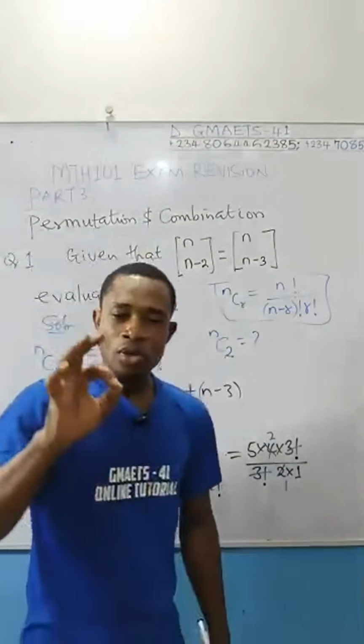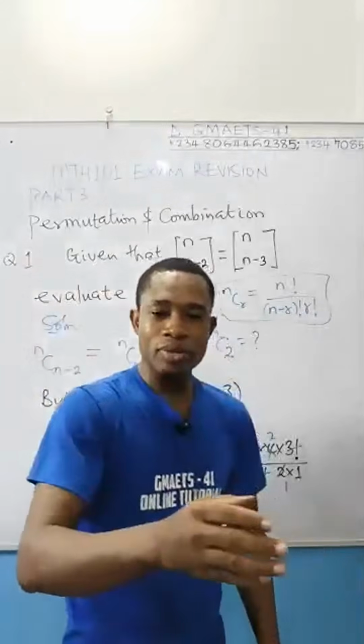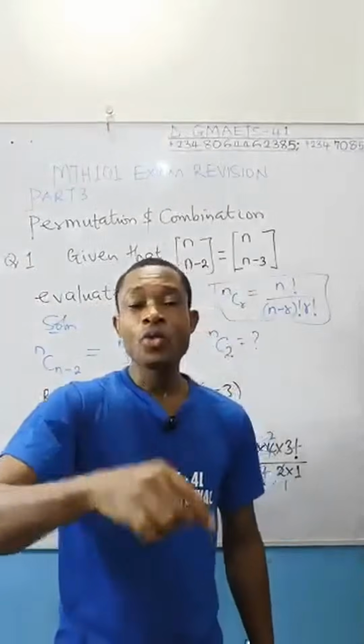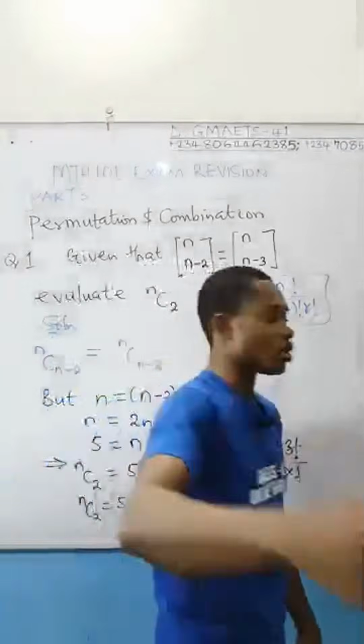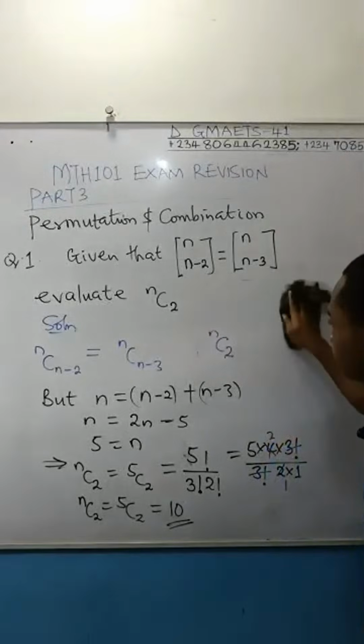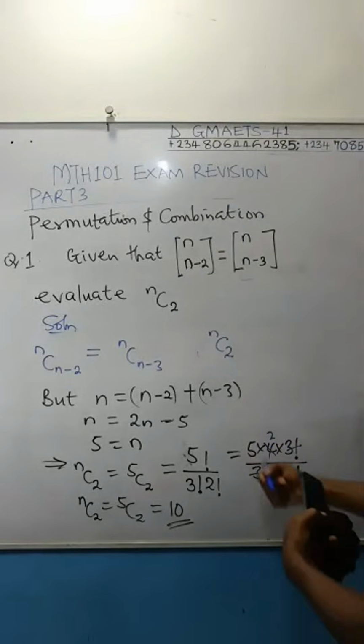Now, you see this question, we actually attacked 2 problems in one. We used this question to obtain the value of n, and we also used it to evaluate n combination something. We used it to evaluate n combination 2 in this case.